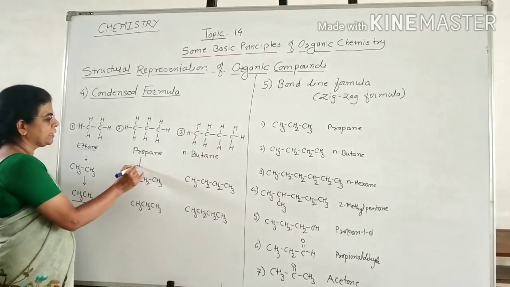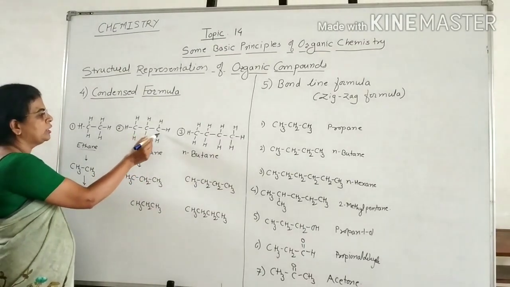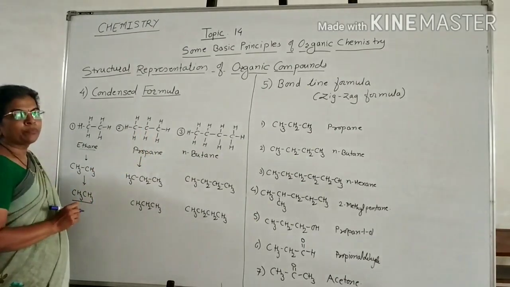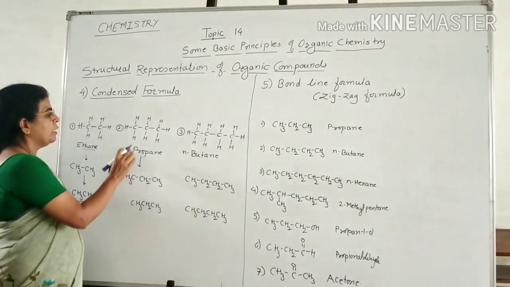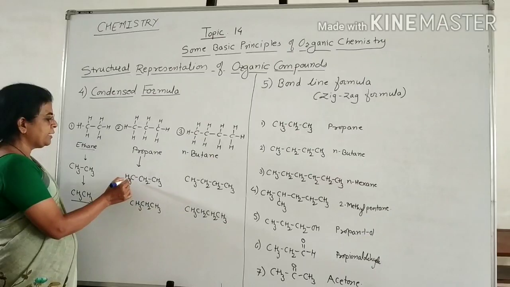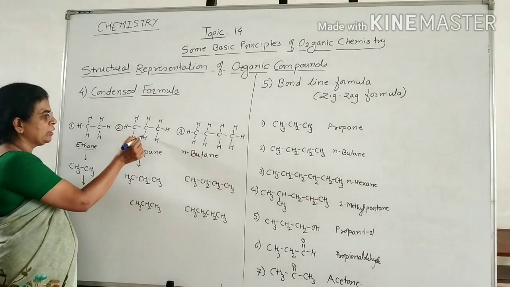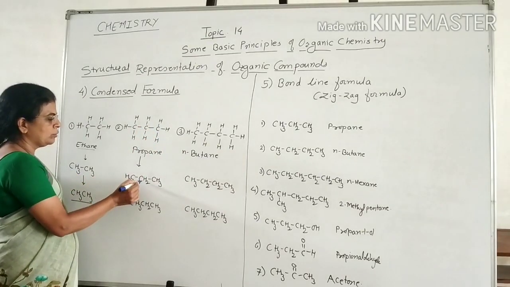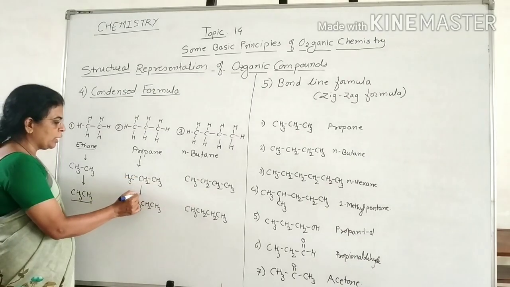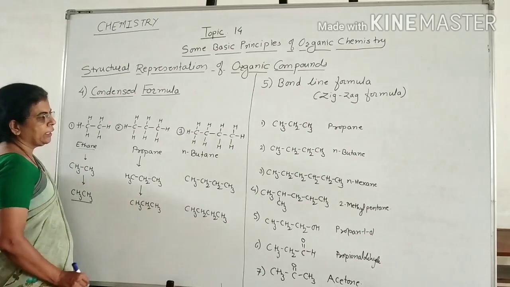Then this is the second structure, propane. Now here in propane, CH3, CH2, CH3. All bonds are represented, that is, this is the structural formula. But in the condensed formula, the bonds between each atom are not shown. This is CH3, this is CH2, this is CH3. It can be written as CH3, CH2, CH3.